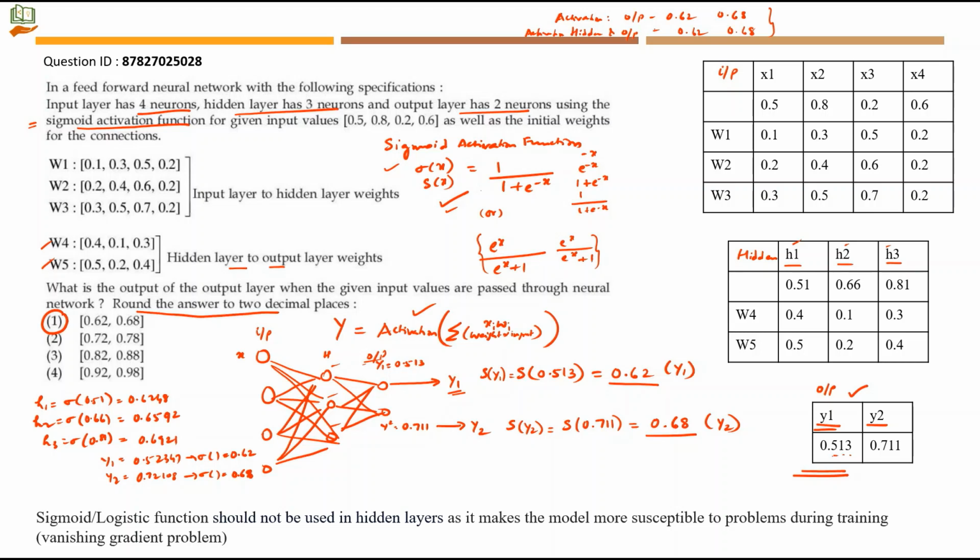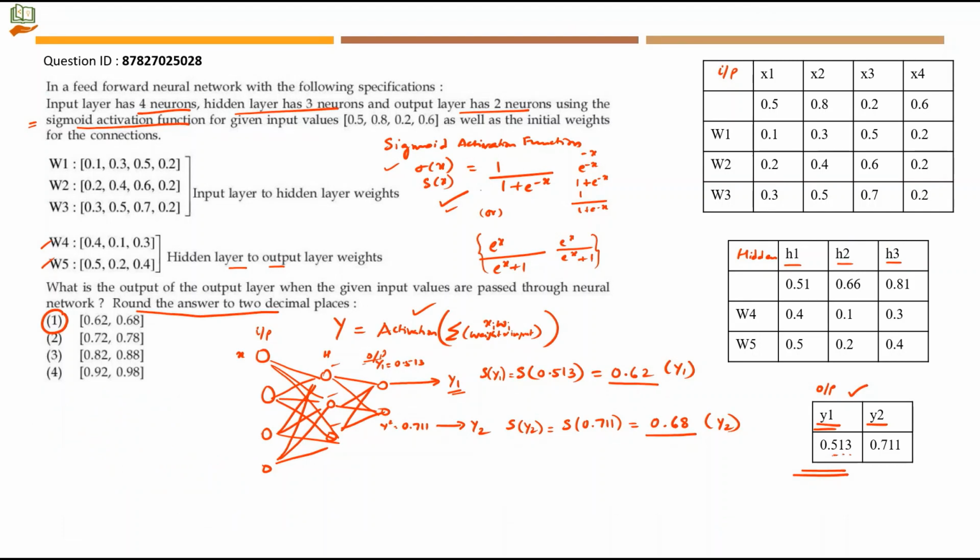So if you take multiple neural network books, sometimes the activation function would have been applied to the hidden layer. Sometimes you will have different activation functions, one activation function for the hidden layer and another activation function for the output layer. You just understand the function of sigmoid activation function. It will take the input from the previous hidden layer and then squeezes the output between 0 and 1. So it is 0.62 and 0.68 in this case. When there are multiple hidden layers, it takes from the hidden layer that is next to the output layer. So that's why I have not used it, and I am giving you an explanation for why I have not used it.